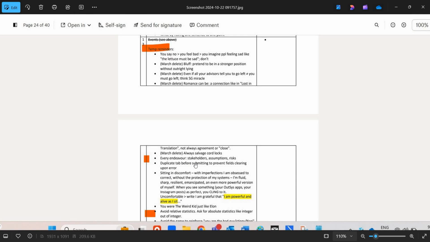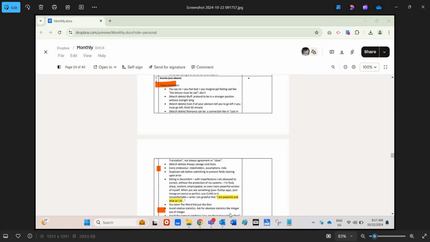reminding yourself, like every endeavor, you make sure you know the risk, the assumption, the stakeholders involved, as well as tips like avoiding relative statistics. Always ask for absolute statistics to make proper decisions, random things like that.